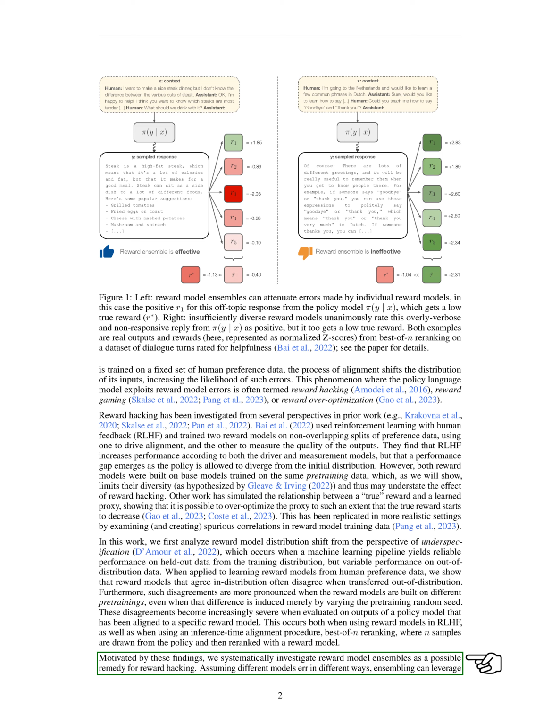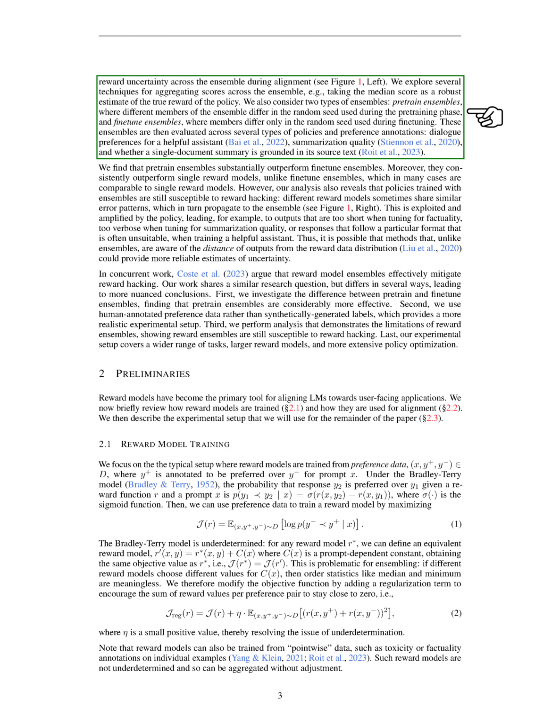Motivated by these findings, we explore the use of reward model ensembles as a potential solution for reward hacking. We assume that different models make different errors, so ensembling can take advantage of reward uncertainty across the ensemble during alignment. We explore several techniques for aggregating scores across the ensemble, such as taking the median score as a robust estimate of the true reward of the policy.